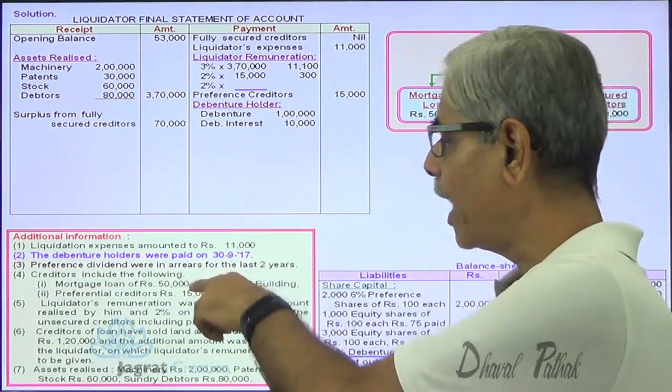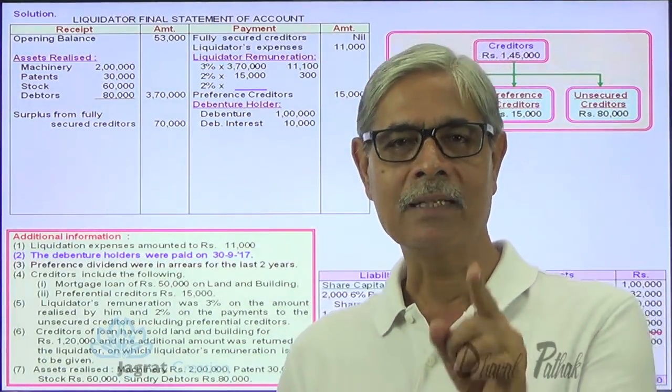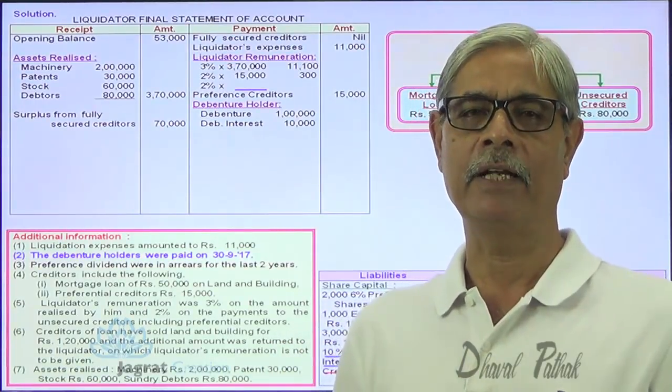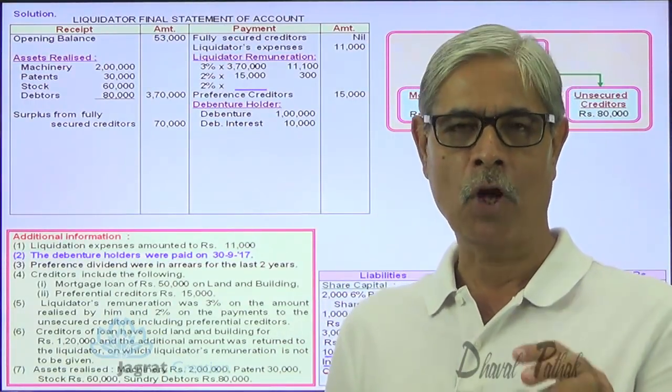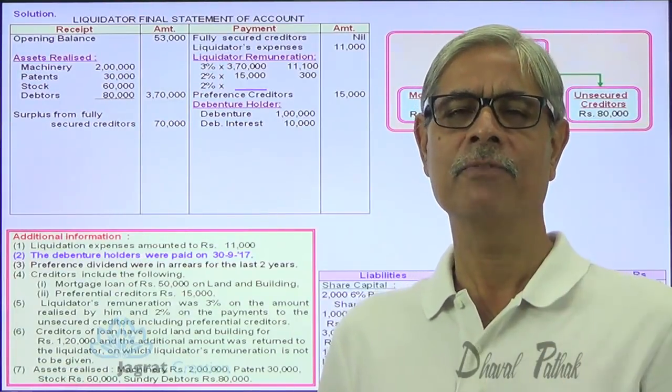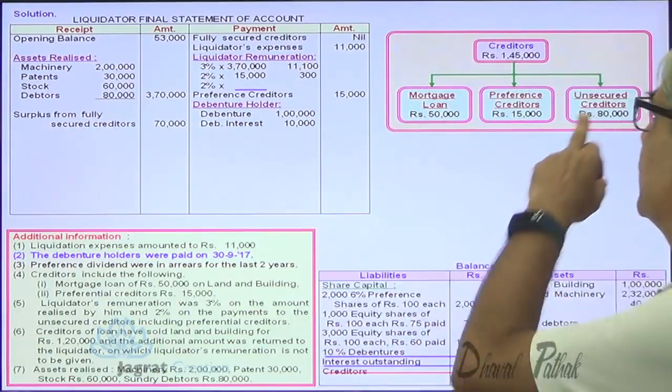So should I pay interest for 6 months? The answer is, find out the cash balance available with the liquidator at this juncture. From that, does the liquidator have sufficient funds to pay unsecured creditors?